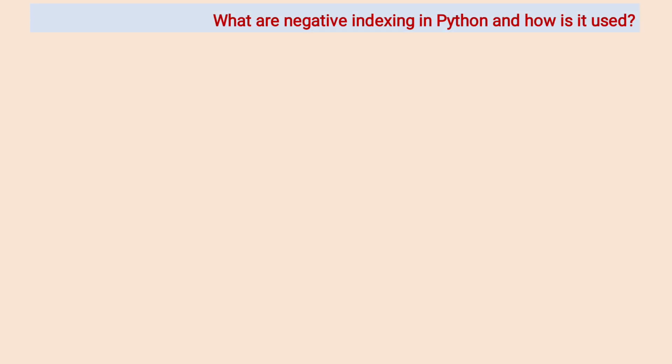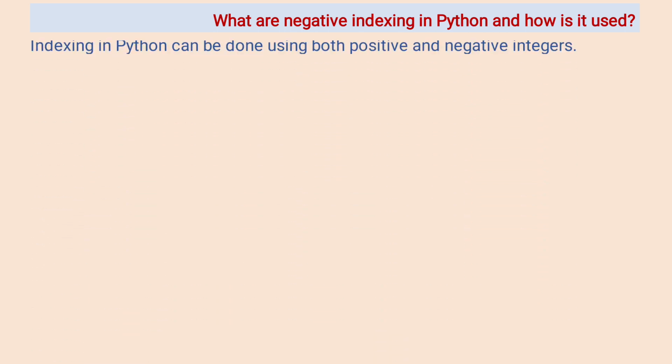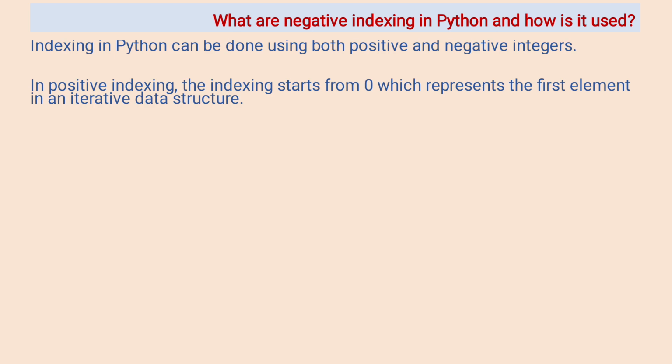What is negative indexing in Python and how is it used? Indexing in Python can be done using both positive and negative integers. In positive indexing, the indexing starts from 0, which represents the first element in an iterable data structure.